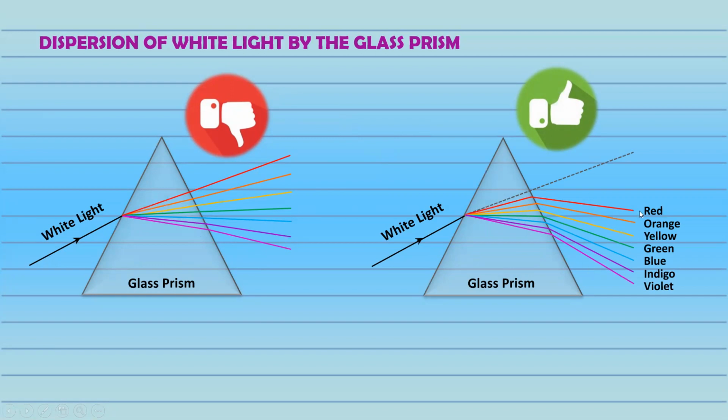You have to show a deviation. And this bending always happens towards the base. Don't draw it upwards. If the prism is inverted, the colors will also be inverted. But if it's a proper prism, then the rays will bend towards the base. So this is wrong, this is correct.